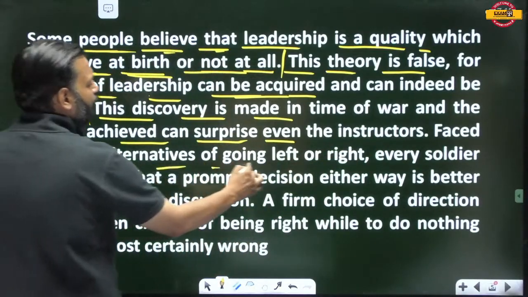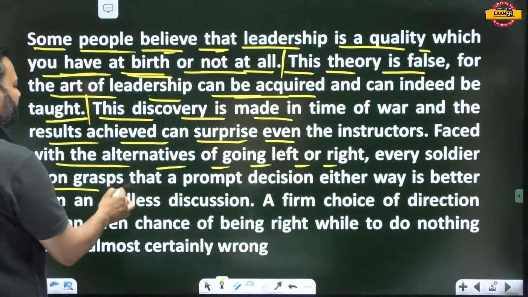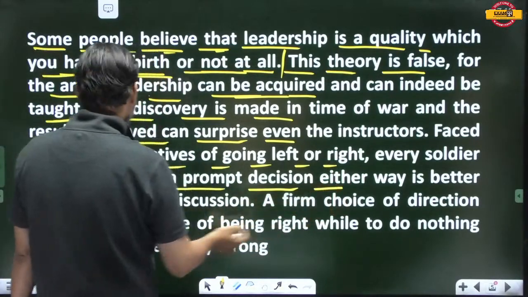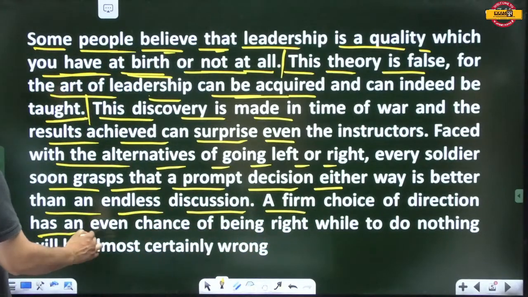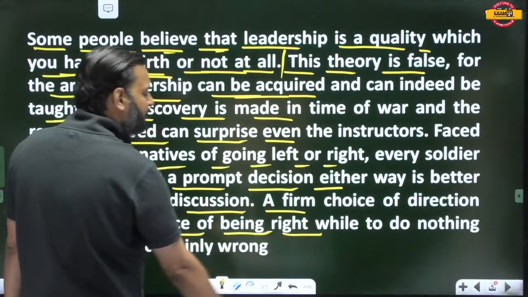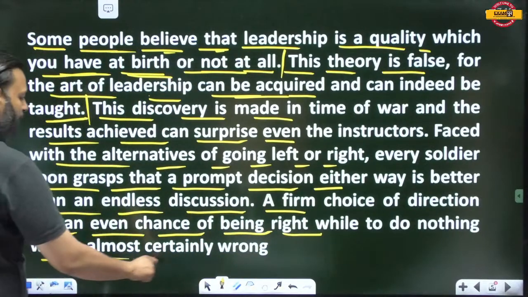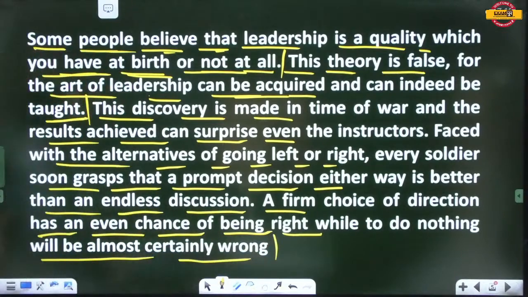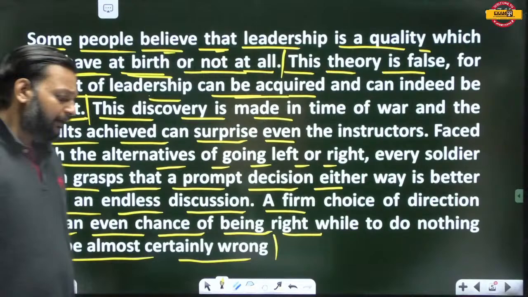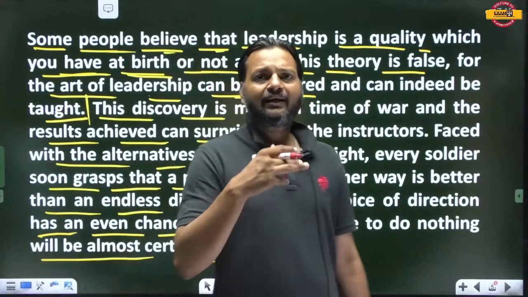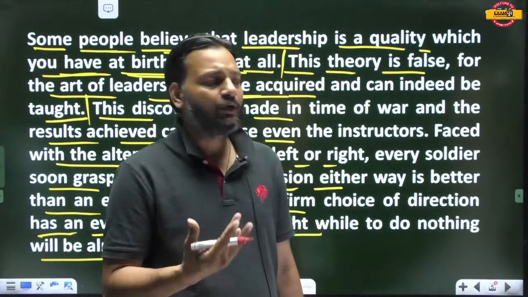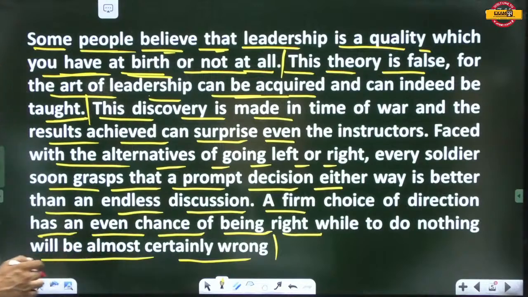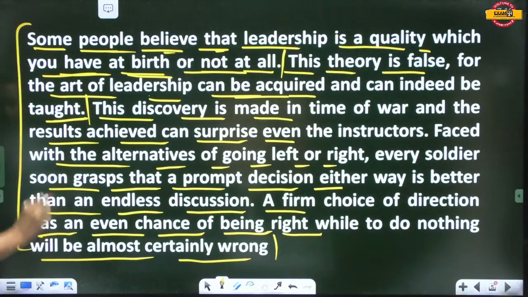Faced with the alternatives of going left or right, every soldier soon grasps that a prompt decision either way is better than an endless discussion. A firm choice of direction has an even chance of being right, while to do nothing will be almost certainly wrong. So anyone can be a leader, and leadership qualities are automatically enhanced when time requires it. So this is the passage. Read it one more time, then we'll answer the questions.